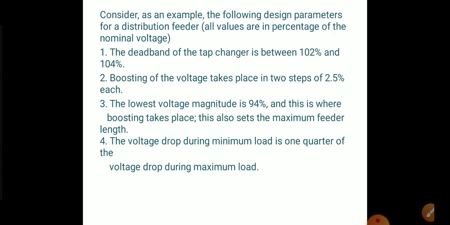The lowest voltage magnitude should be 94% where boosting takes place, and it should be set to the maximum feeder length. The voltage drop during minimum load is 1/4 of the voltage drop during maximum load. Quarter means 1/4. So these are some of the design parameters. Thank you.